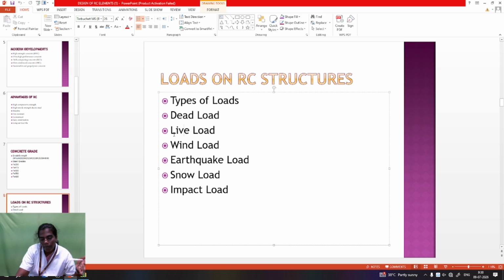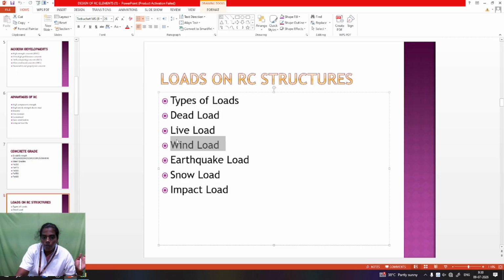After that, auditoriums and other occupancies are included in the code book. Part 1 has the dead load, part 2 the assumption for live load, and the wind load is considered in part 3 of IS 875. So these three loads are important to consider for design calculation.